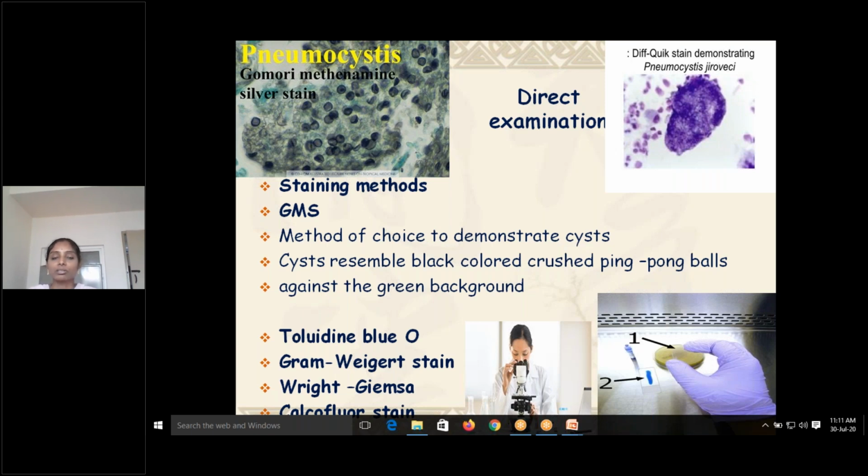Apart from those, you can also use toluidine blue O, Gram-Weigert stain, Giemsa stain, and calcofluor stain. Calcofluor is a fluorescent staining technique. You can see this picture, Gomori methenamine silver staining technique, where you can see black color. These are all cysts, black colored crushed ping pong balls against the green background.